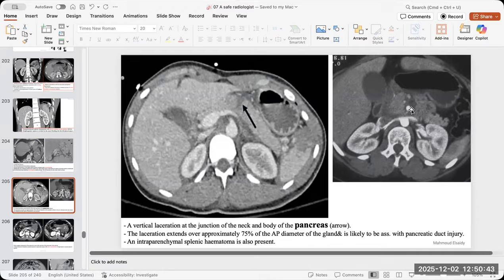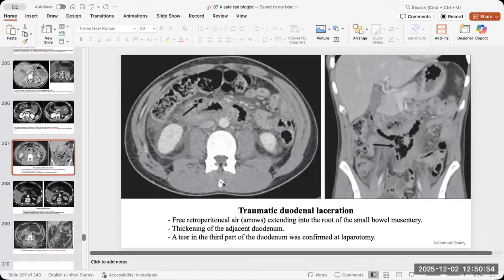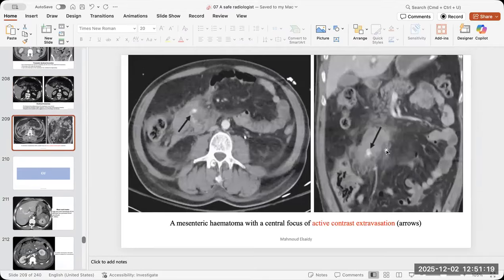Don't forget the pancreas, the midline. See the laceration here in the midline. The duodenal hematoma, also see the pancreatic body and tail. Sometimes there is also active extravasation in it. In any collection, soft tissue, abdominal wall, muscles, back, mesenteric, in any collection, always search for the active bleeding signs. Okay? Duodenal injury will always cause retroperitoneal stuff like retroperitoneal hematoma, retroperitoneal air, and this stuff. What else do we have? Again, active extravasation in the mesentery. So always look for them.